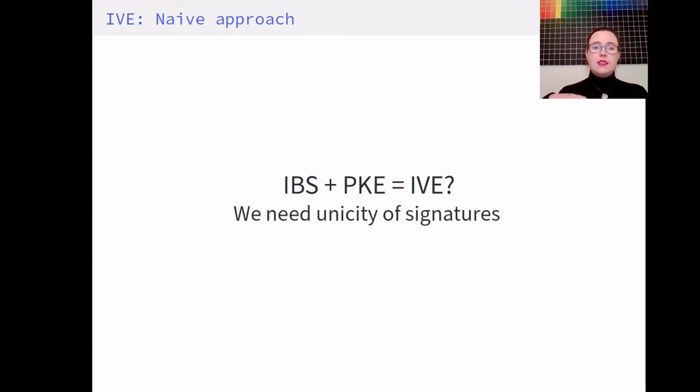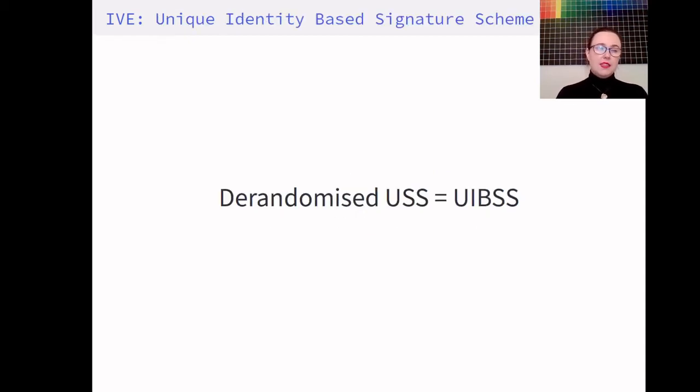So what we need is unicity of signatures, as well as an identity-based signature. So as far as we know, such a primitive has not been suggested previously, so we do suggest it in the literature, and the way we achieve this is using the standard certificate-based transformation for a signature scheme, wherein the key generation is de-randomized, so the randomness used to derive the signing key and verification key is dependent on the identity using a PRF.